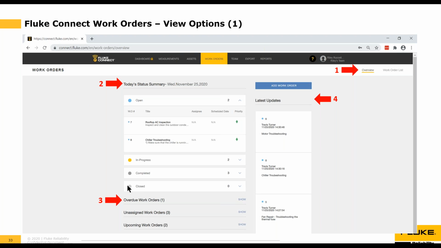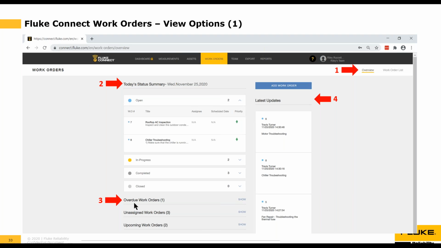So if I want to view any of these in more detail, I click on the down arrow, and that will expand the work orders under that specific category. So I did that here under open work orders, and you can see I have 2 open work orders. Right now they're not assigned to anybody, and they don't have a scheduled date, and they're both marked as standard priority. Green is standard, red is high, yellow is low.